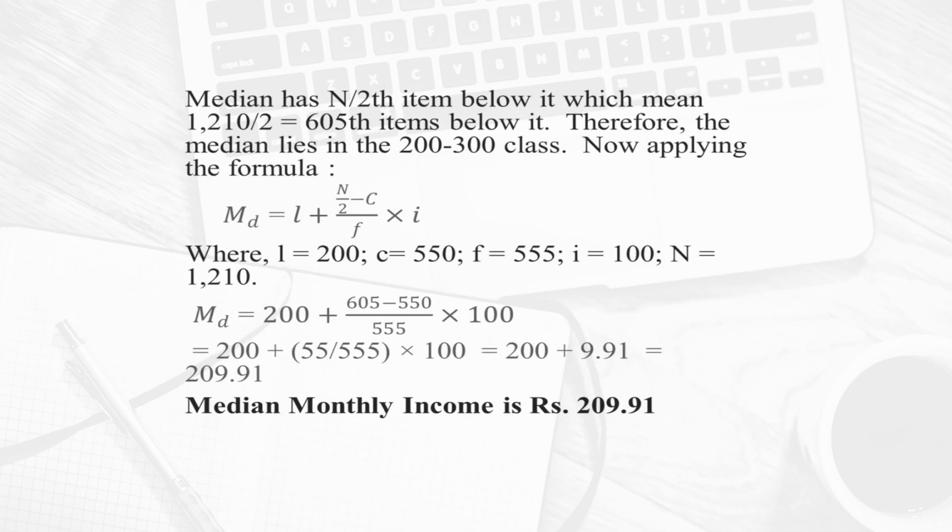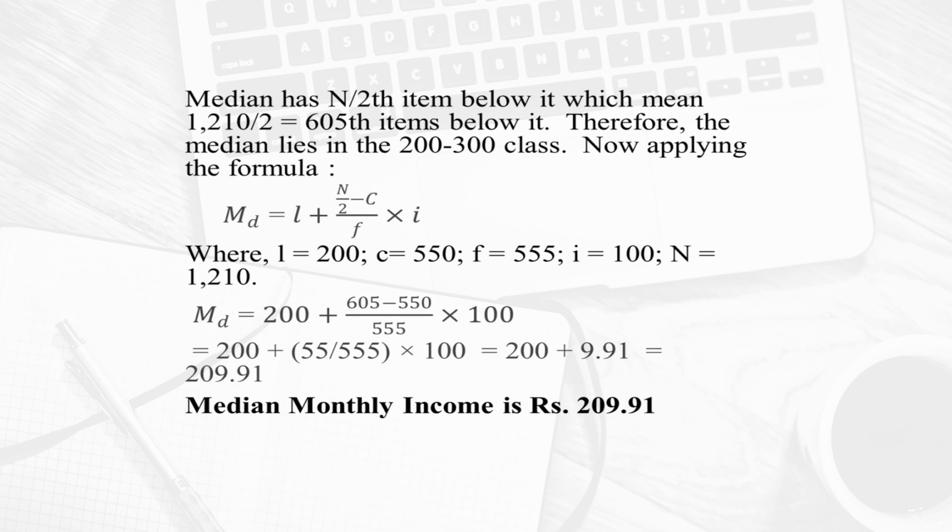So, as I said, in continuous series, median is the n/2th item below it, which means if you take the summation of f, it comes to 1210, divided by 2 comes the value 605, that means the 605th item. Therefore, the median lies in this class interval 200 to 300.